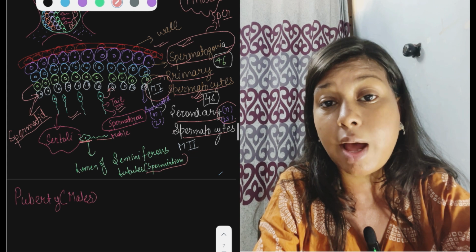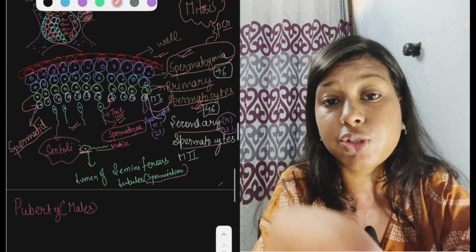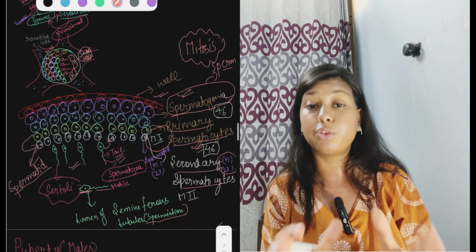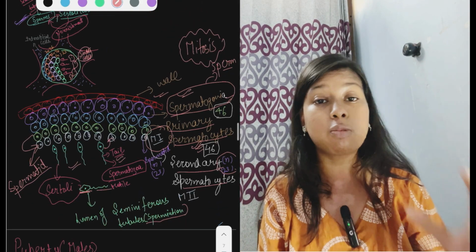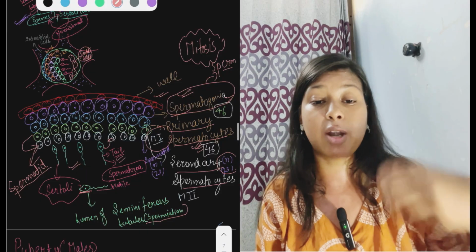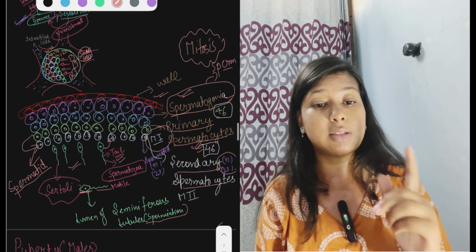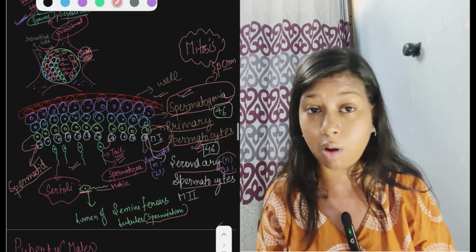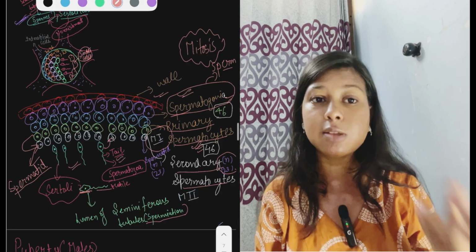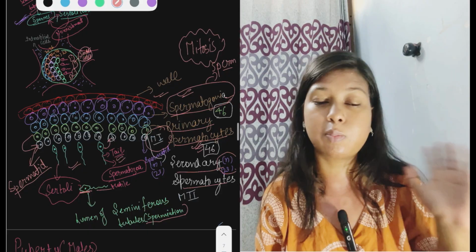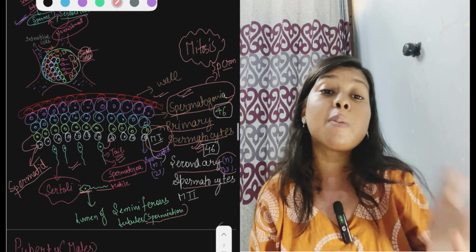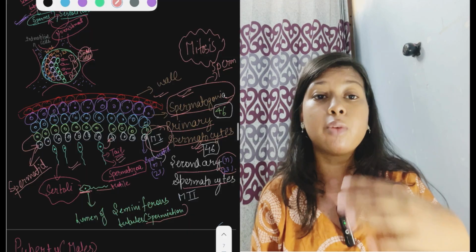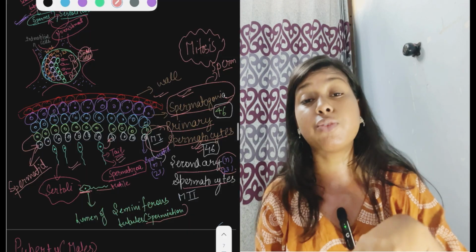So here there are three terms in which you should never get confused. Spermatogenesis: formation of sperm from the spermatogonia. Spermiogenesis: formation of spermatozoa by the transformation of spermatid. Spermiation: release of sperm from the Sertoli cell into the seminiferous tubule.